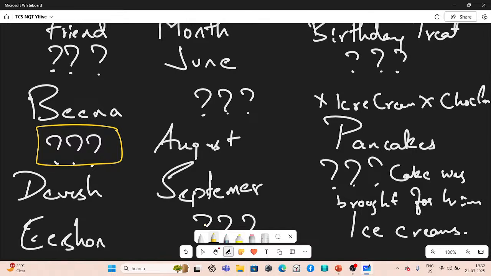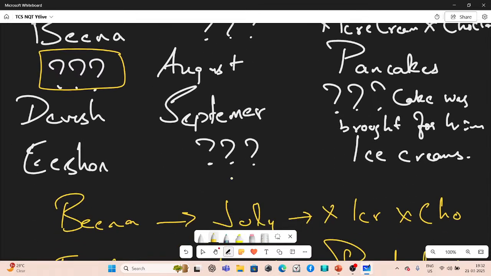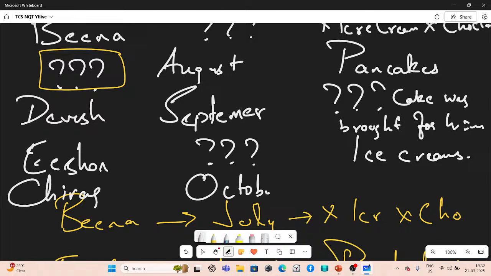Ishan already has ice cream, so Chirag must be the one who likes chocolate. Chirag is born in October, and we have to create one more entry for him. We don't know his choice yet, we'll find it out.